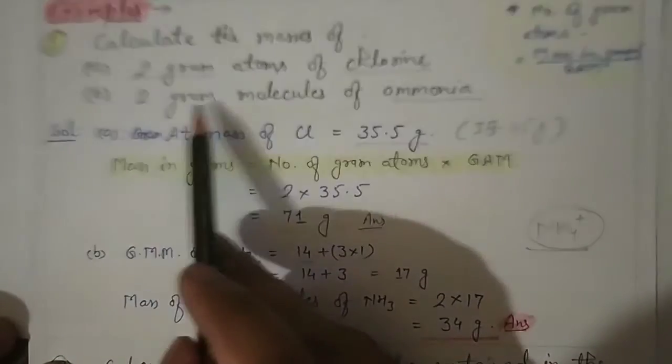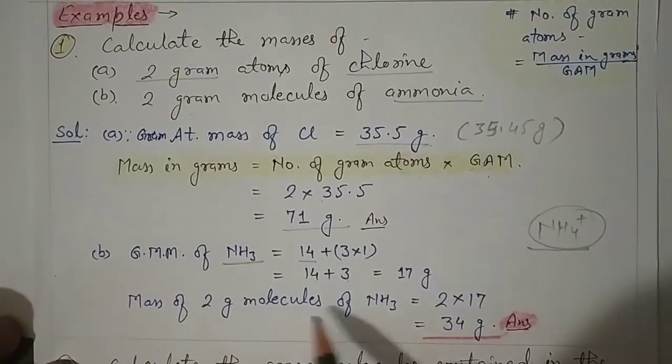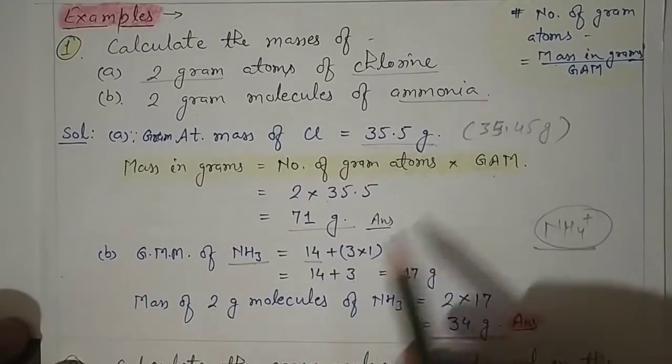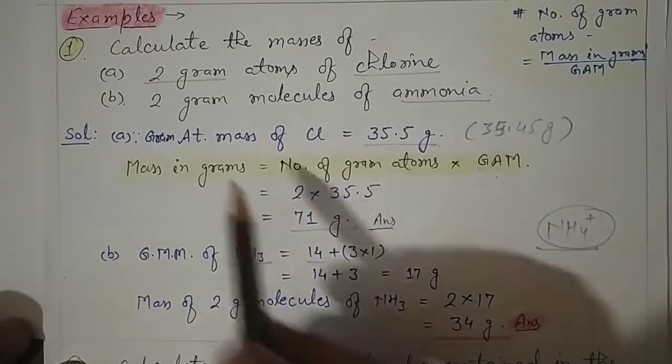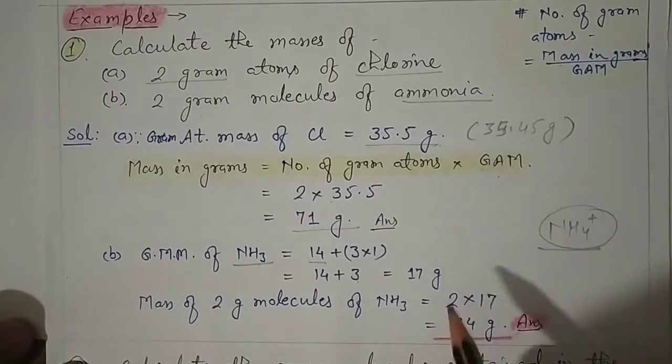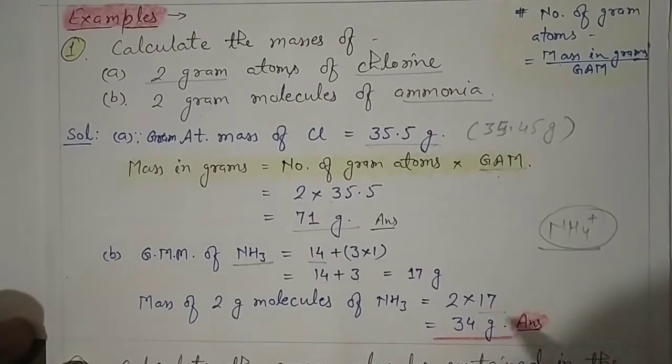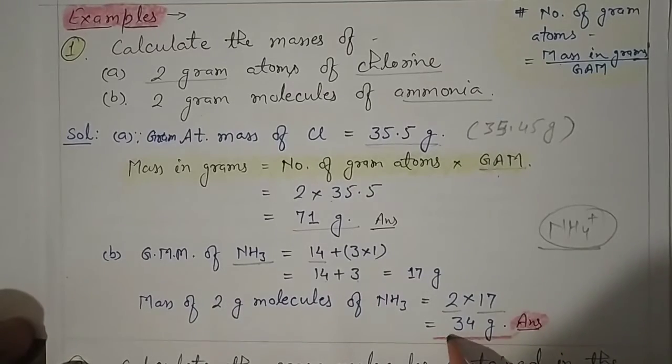Now mass of 2 gram molecules. The formula is number of gram molecules, that is 2, into gram molecular mass. In the formula, in place of atomic mass we will get molecular mass. So 2 into 17, that is equal to 34 grams.